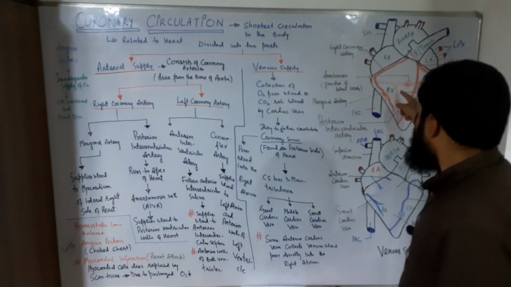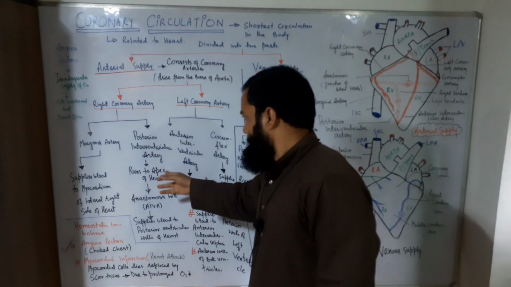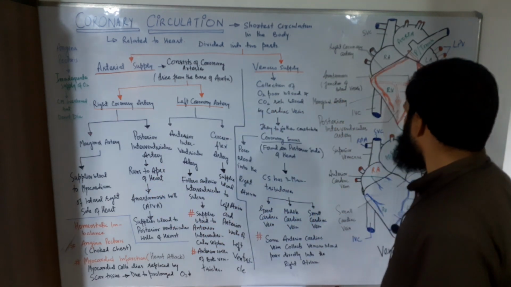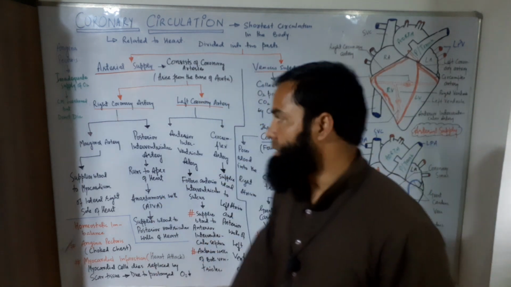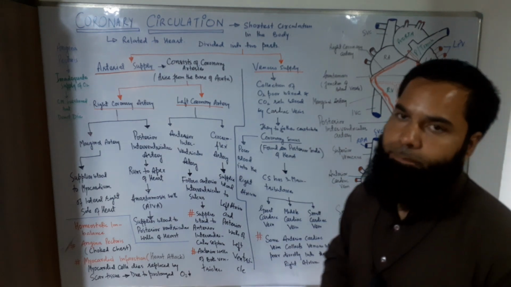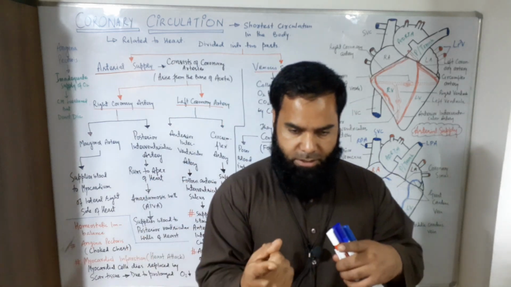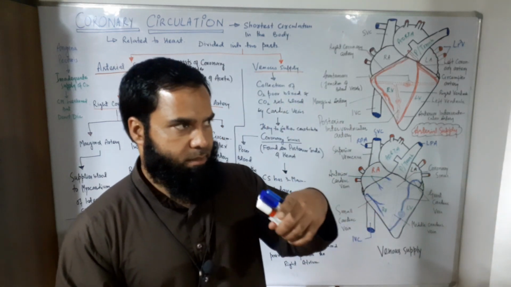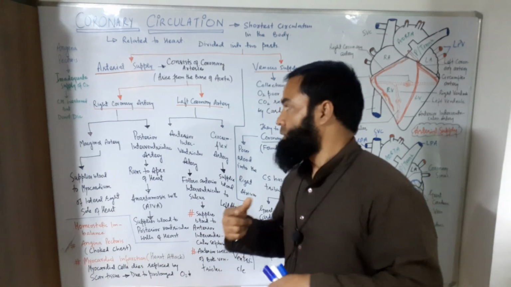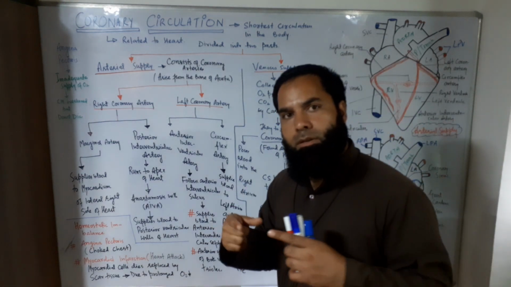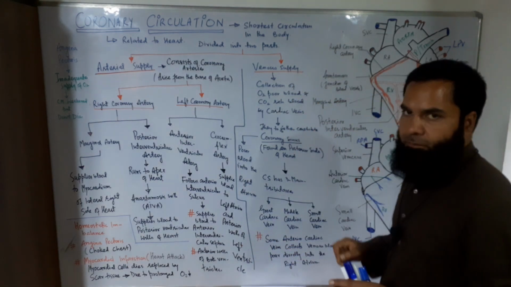This posterior interventricular artery, which I have marked with dotted red lines, runs to the apex of the heart here. This is the posterior interventricular artery, and it gets anastomosed with the anterior interventricular artery. Anastomosis means it gets merged. The two arteries, one found on the anterior side of the heart ventricles and the second on the posterior side, merge with each other at a point at the apex of the heart. That very point of merging is called the anastomosis. Anastomosis means a junction of blood vessels.